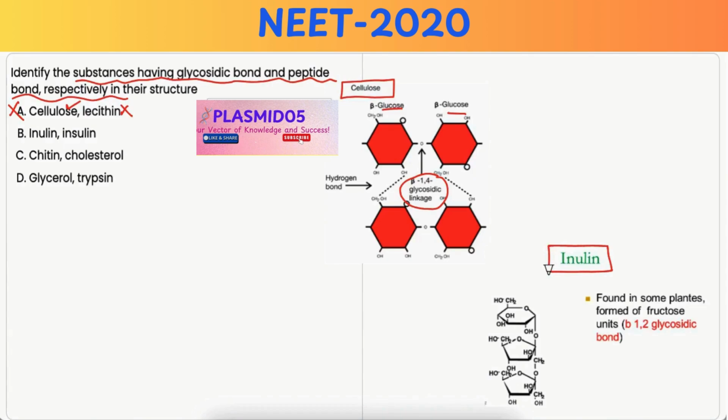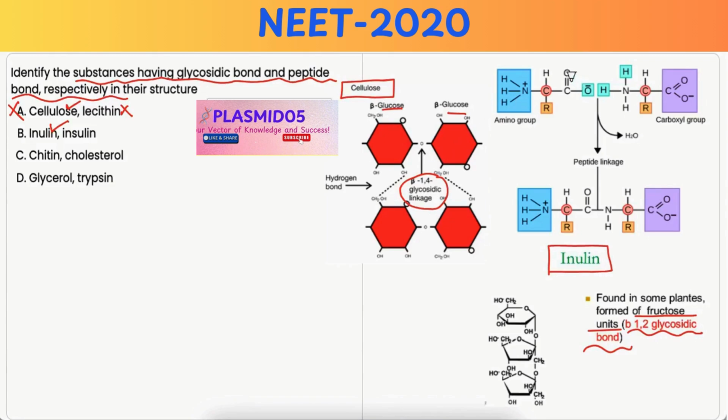Option B, inulin and insulin. Now, inulin is a polysaccharide which is made up of repeating units of fructose which are linked by glycosidic bonds. And glycosidic bonds are specific types of covalent bonds that connect the monosaccharide units in a polysaccharide. And insulin is a protein, and proteins are composed of amino acids which are linked together by peptide bonds that form between the carboxyl group of one amino acid and the amino group of another. Hence, this is the correct option.